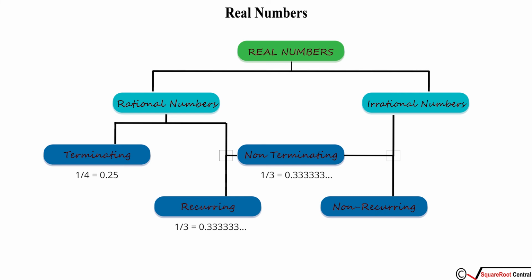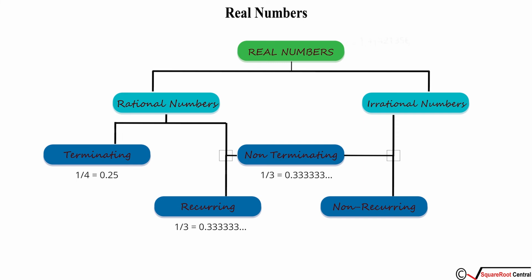Now here's something that you need to see. All our terminating decimal numbers are non-recurring by default. Recurring decimal numbers and non-recurring decimal numbers are differentiated basically for non-terminating decimal numbers. 0.3333 here is an example of a non-terminating recurring decimal number.